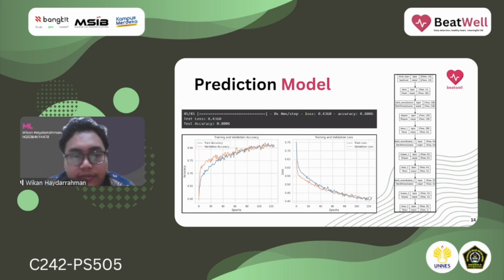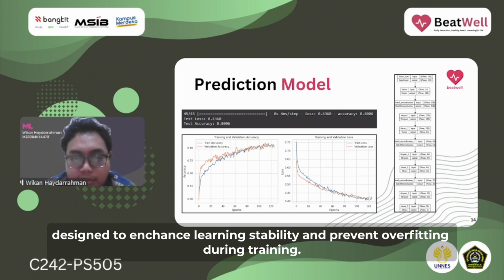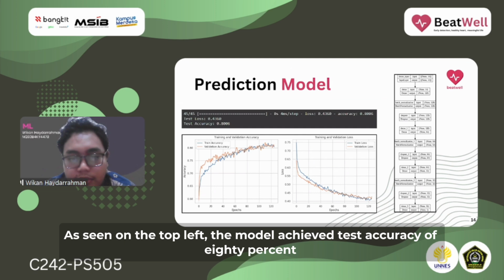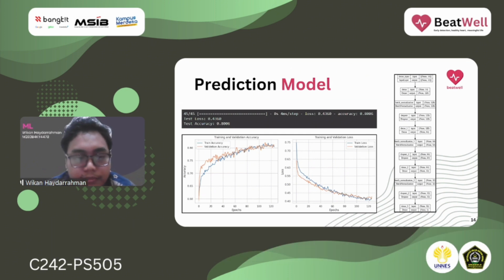The model architecture features dense layers combined with batch normalization and a dropout layer, designed to enhance learning stability and prevent overfitting during training. As seen on the top left, the model achieves a test accuracy of 80%, with a corresponding test loss around 0.4, with no signs of overfitting as seen on the graph at the bottom.